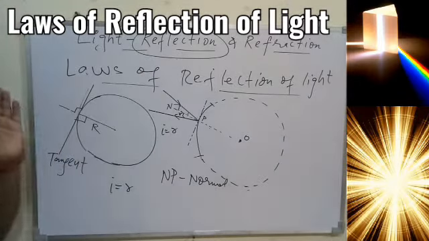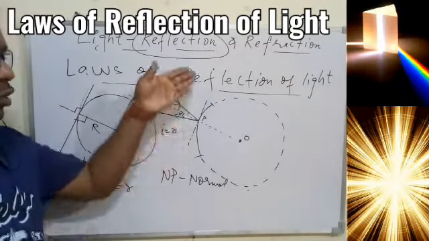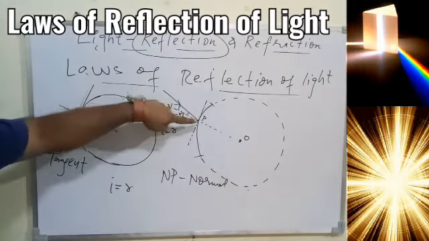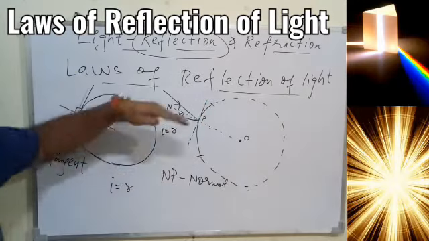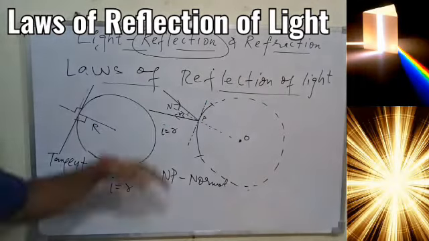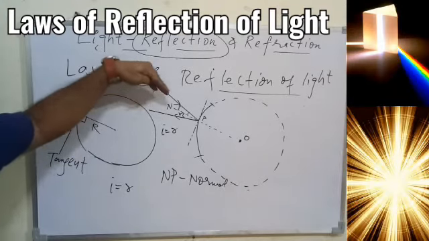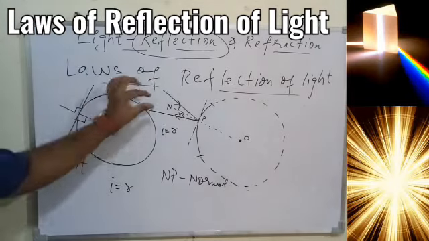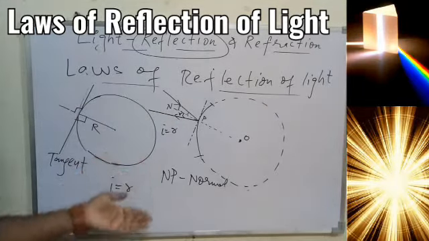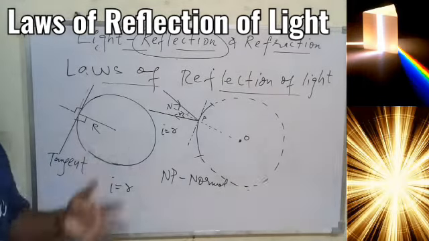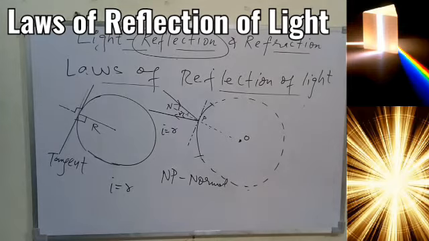That is, at the point at which the light is falling, very first draw the tangent on the curve. Then you draw a line perpendicular to the tangent, and that perpendicular will be nothing but your normal. And now you know how to measure the angle with the normal. That is, with reference to the normal, you can measure the angle of incidence, and then take the same angle on the other side. That will be the angle of reflection. And once you complete, it will show you the complete ray diagram for the reflection. So this is also covered in the topic we are going to discuss very soon, that is when we talk about the different types of mirror and concepts related to that.